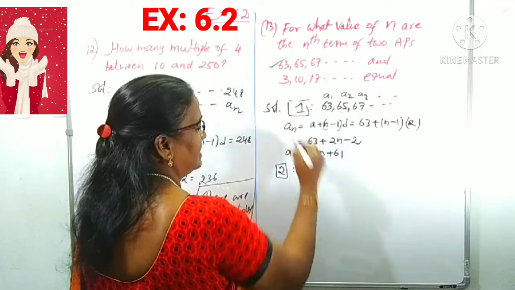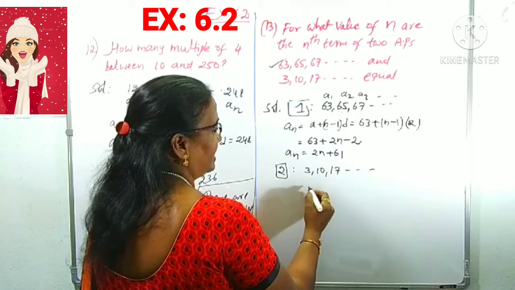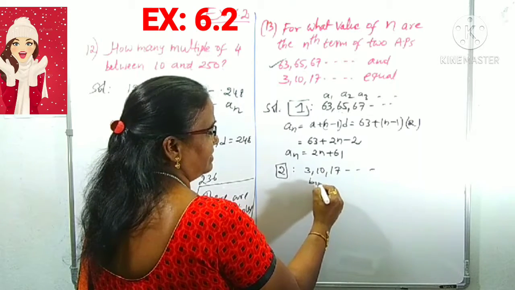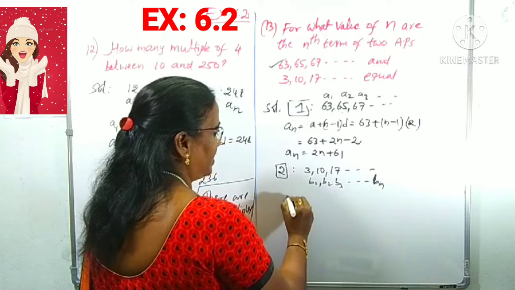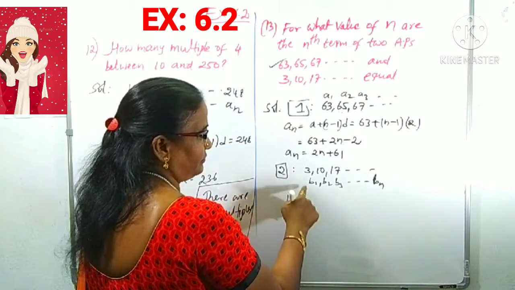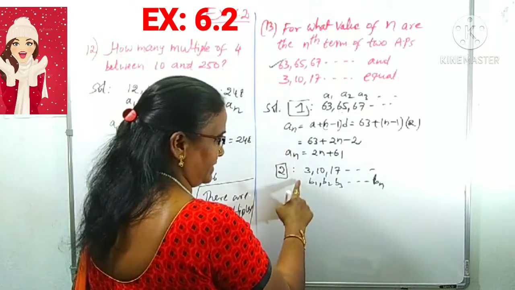What is the second series here? 3, 10, 17 and so on. For our convenience, this is taken as B1, B2, B3 up to Bn, right? What is Bn here? In place of the A series, I have taken the B series to differentiate the two series.